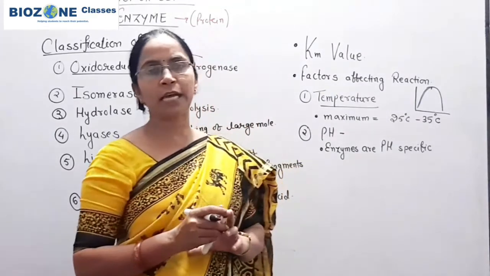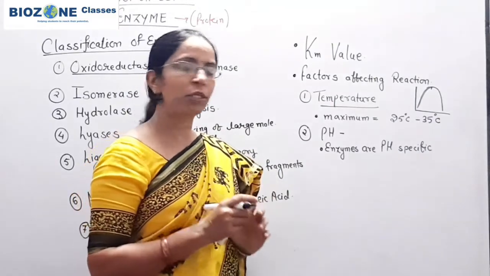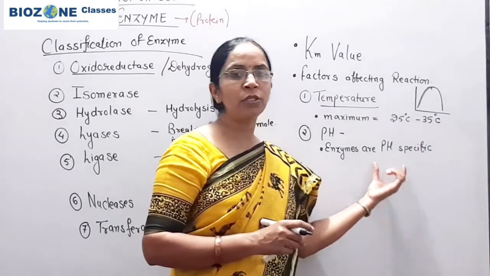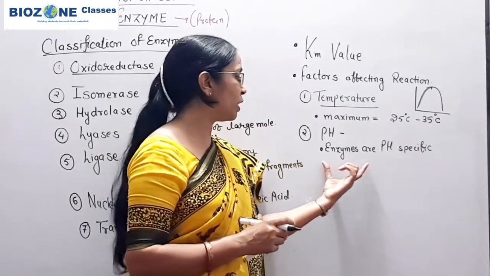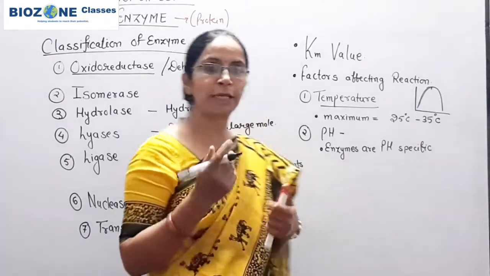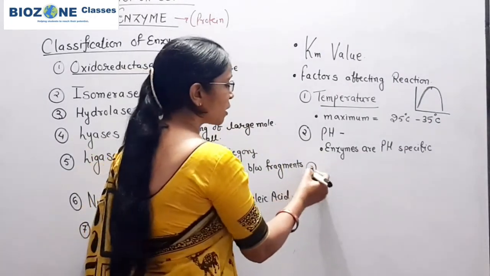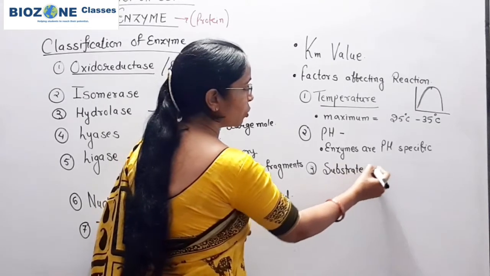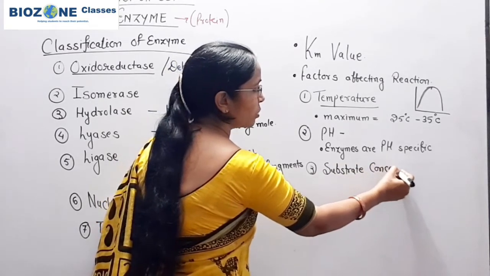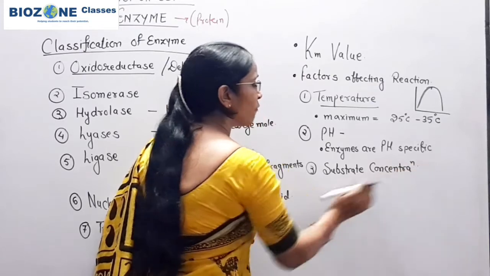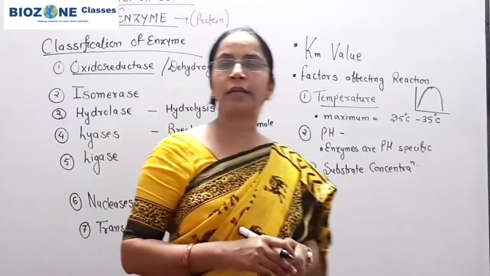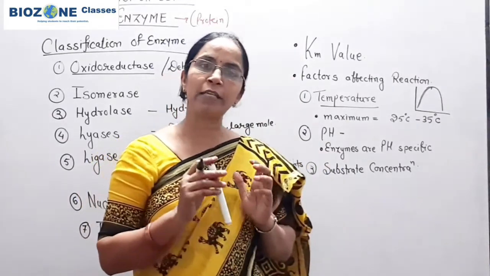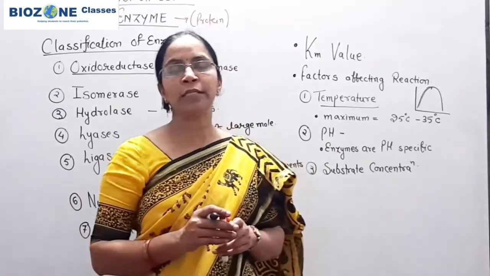So a number of enzymes you study in biological systems are only active at a particular pH. For that you remember one statement, that enzymes are pH specific. And third is substrate concentration. As such, you remember the substrate concentration up to a specific limit increases the rate of enzyme catalyzed reaction, because we say a very small amount of enzyme is required.